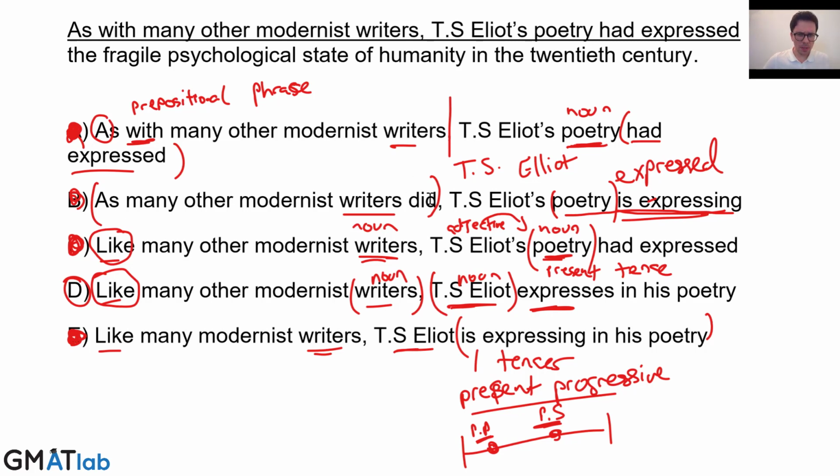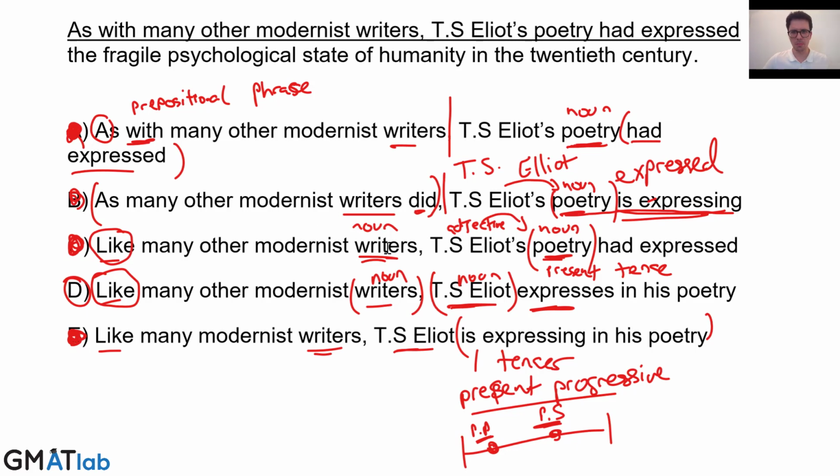Again, in B, up until the comma, we're using as perfectly, because we're putting it with a verb. There's a clause here, as many other modernist writers did. Absolutely perfect. But then we've got poetry. We're talking about T.S. Eliot, so we've got this possessive that acts like an adjective, telling us about the poetry. And so here's a noun. The comparison isn't legitimate.